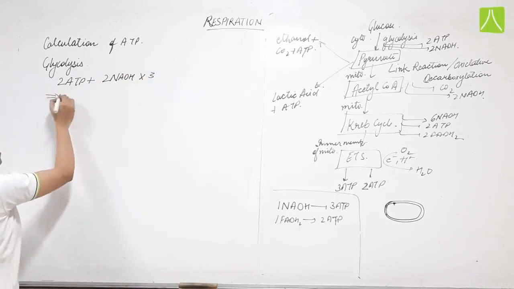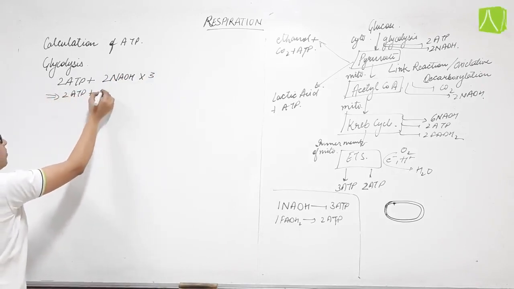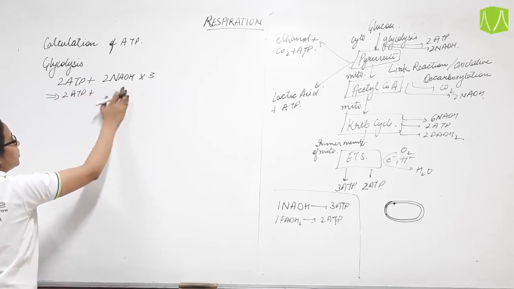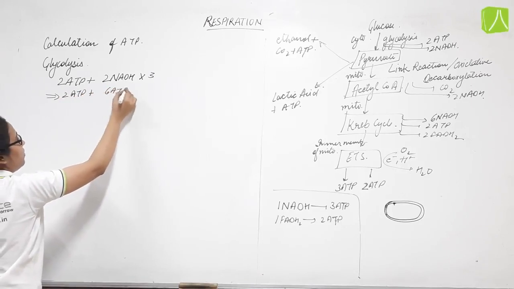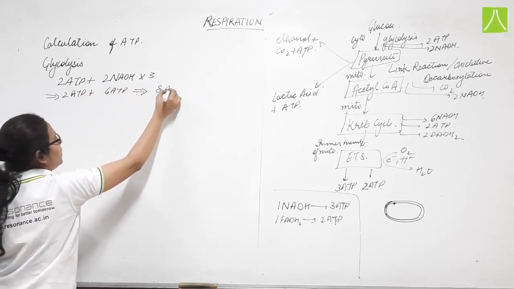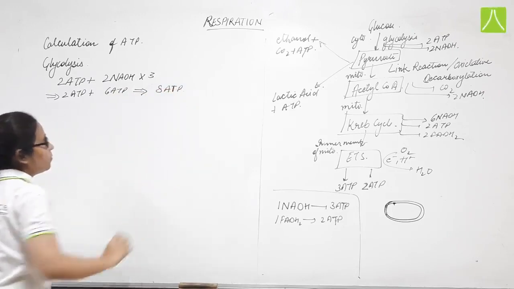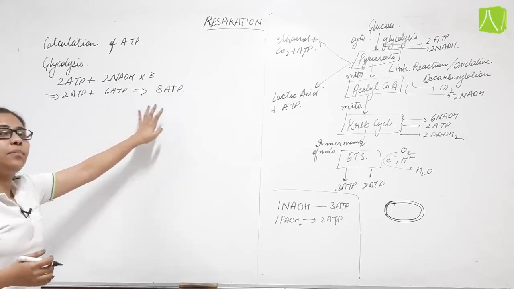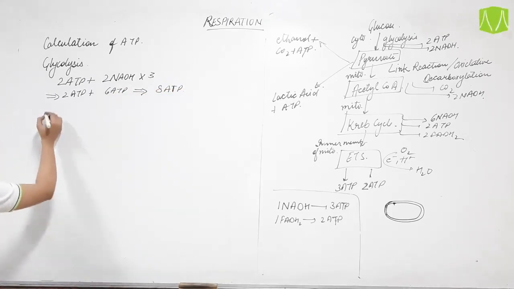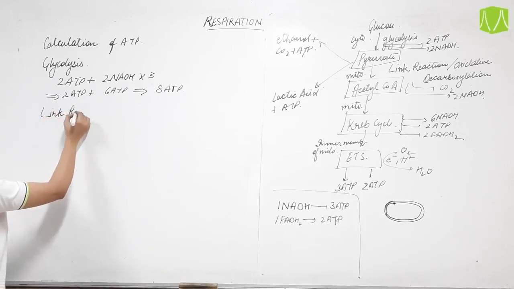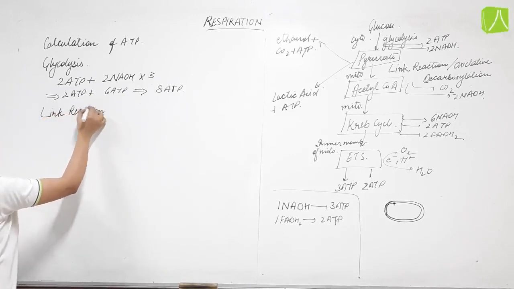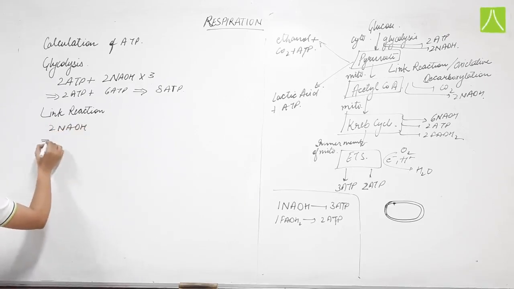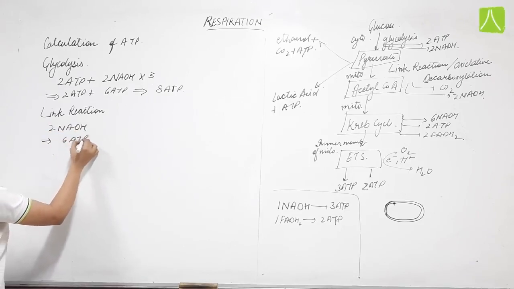So the amount of ATP which is released over here is 2 ATP plus 2 into 3, that is 6 ATP, which will give you 8 ATP. I have already explained that 8 ATP is released during glycolysis. This is the way this 8 ATP is formed. Then during the link reaction, 2 NADH is released. That means the amount of ATP released is 6 ATP.